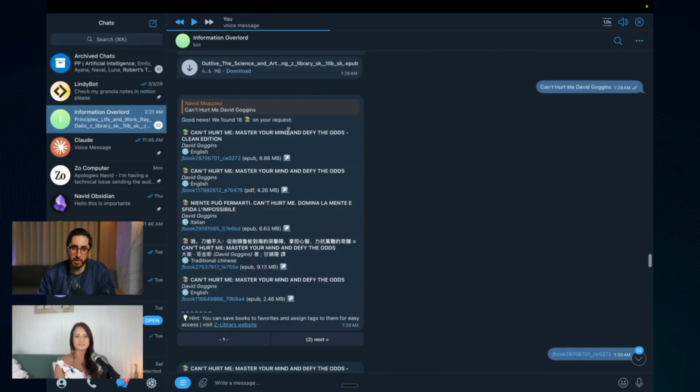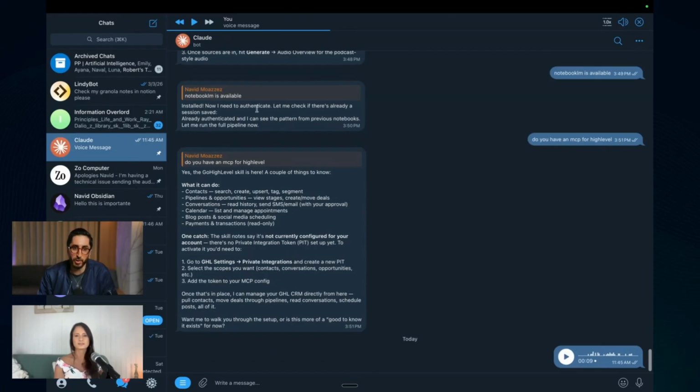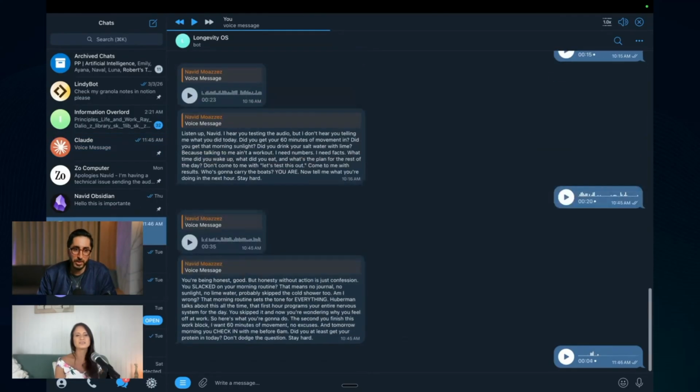I use it in Notebook LM, which is another example I will show in a little bit. I have integrated Notebook LM with Claude, so it can do all my research for me and put all the YouTube videos and stuff inside Notebook LM and create the infographics. If you figure out how to integrate this, yes, I have an MCP for this. They have a public one, I think, on GitHub, but I tweaked this quite a bit, the brain and how it works. This doesn't have the audio message.